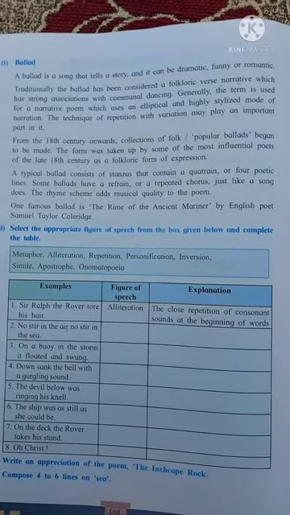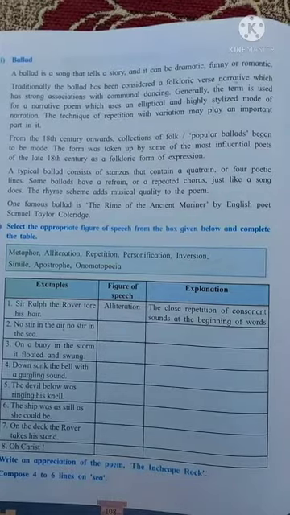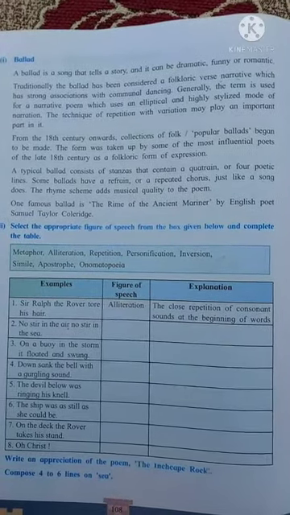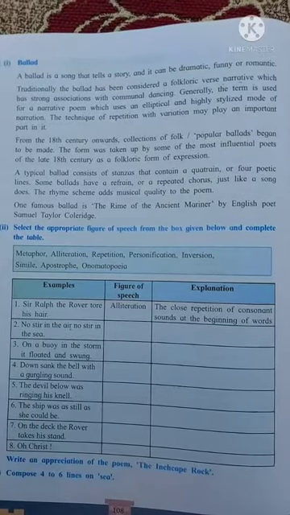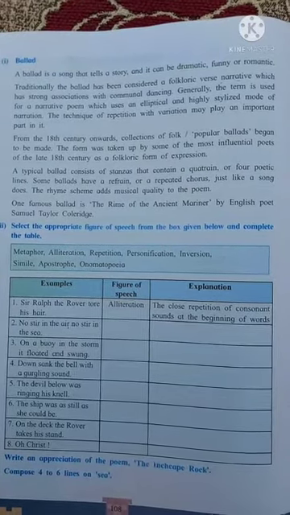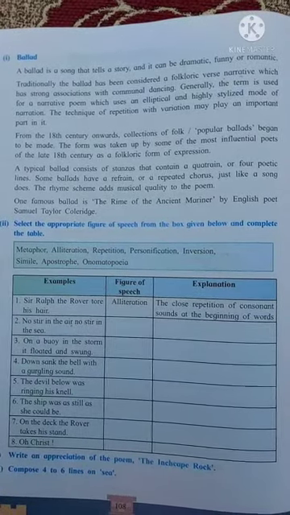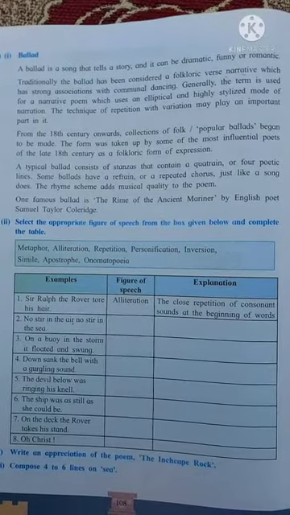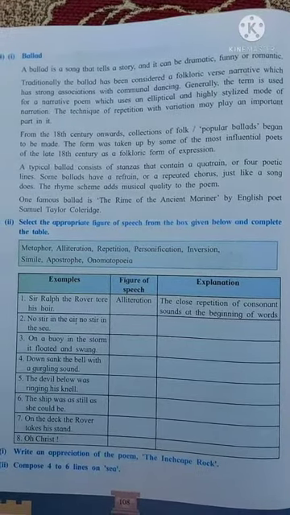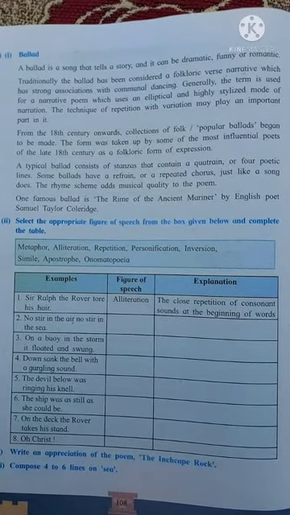From the 18th century onwards, collections of folk popular ballads began to be made. The form was taken up by some of the most influential poets of the late 18th century as a folkloric form of expression. A typical ballad consists of stanzas that contain a quatrain or four poetic lines.